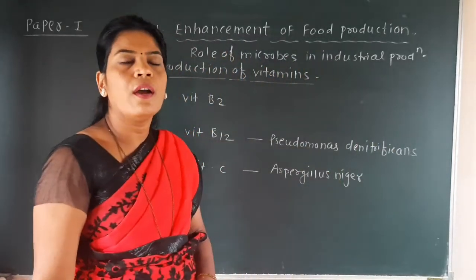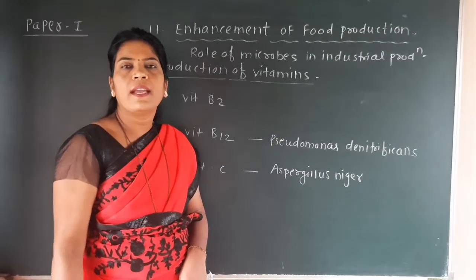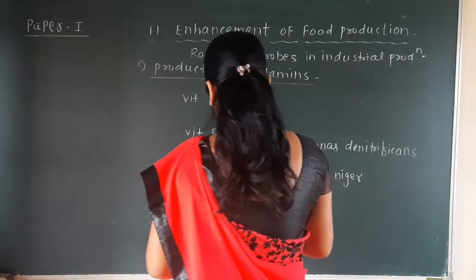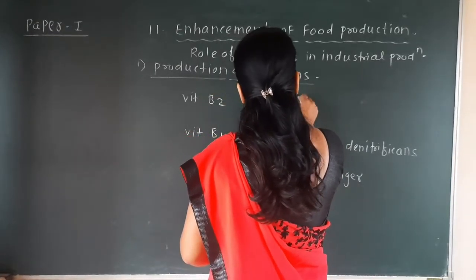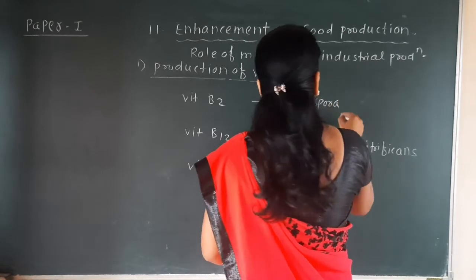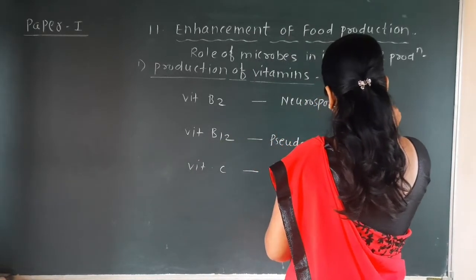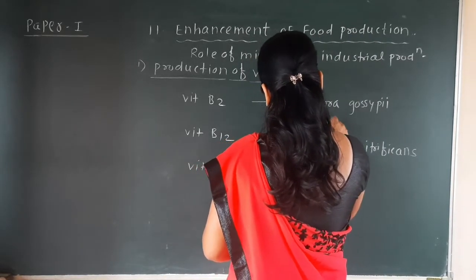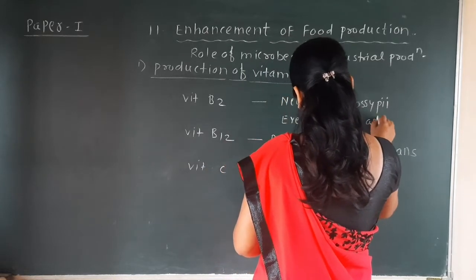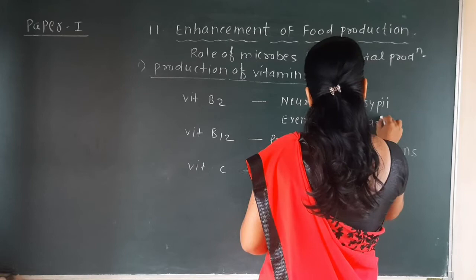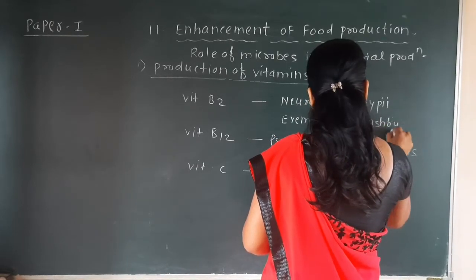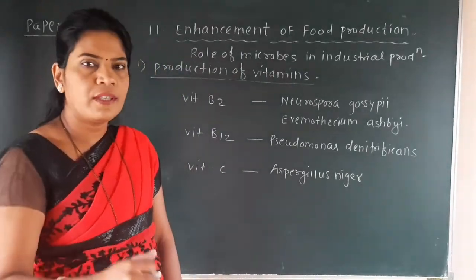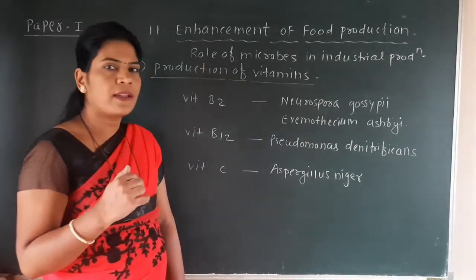It is one of the bacteria which produce the vitamin B12, while vitamin B2 is produced by two microbes. The names of those microbes are Neurospora, one of the microbes which is called a fungi, Gossypii, and the second one is Eremothecium Ashby. Okay. So here the names of the microbes are given.